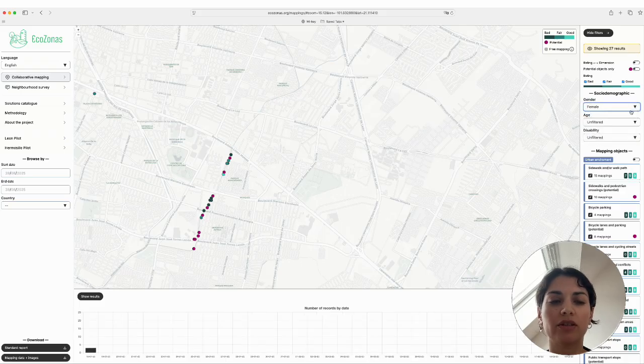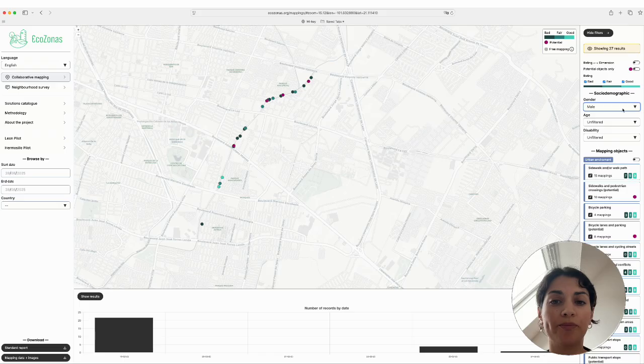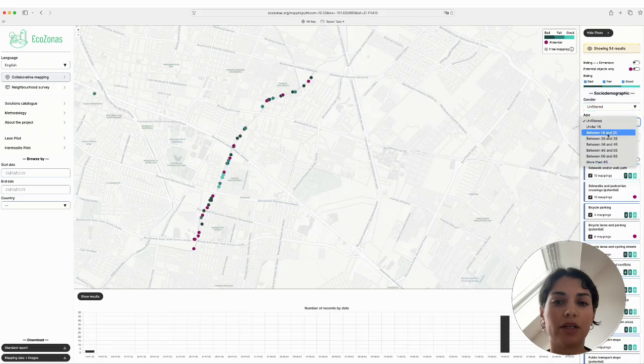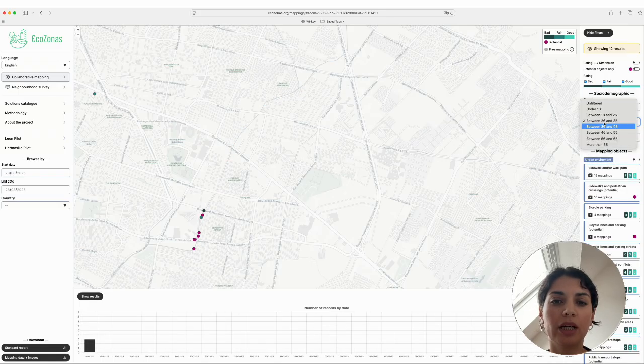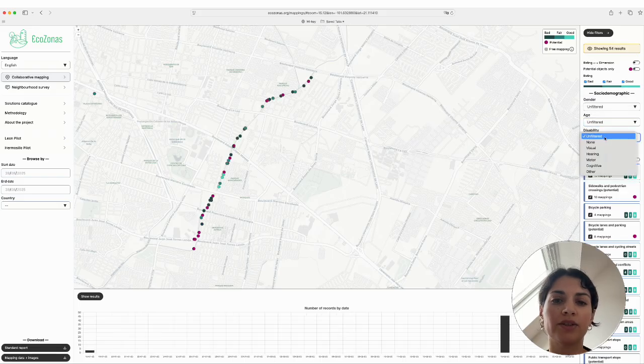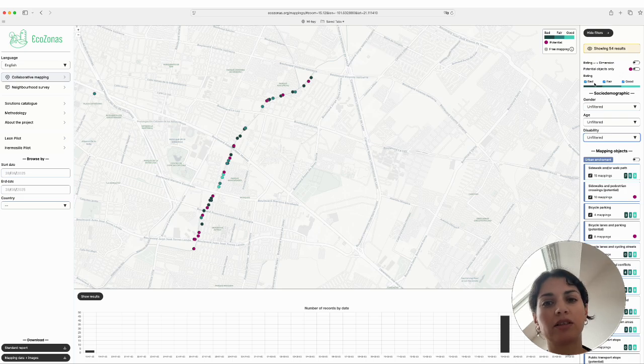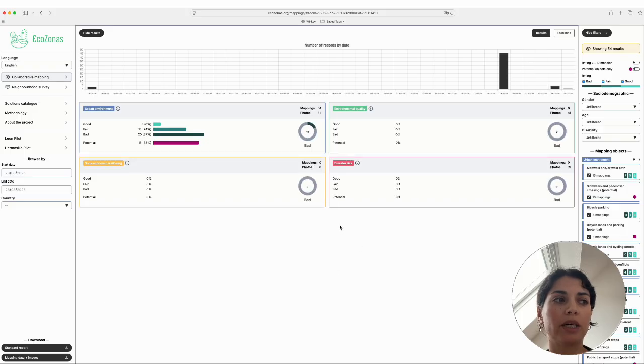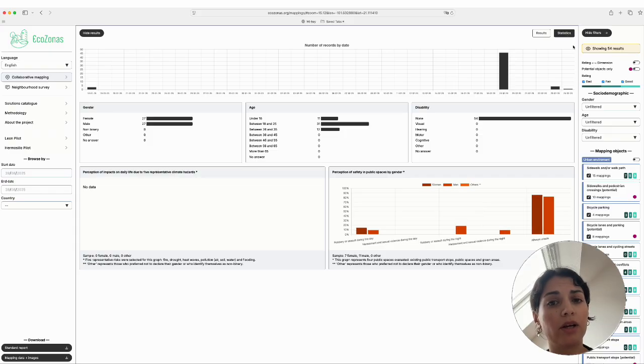Well, all of this information can be filtered by gender, also by age, also by disability. So the idea is that with these filters we can conduct more specific analysis. For example, if I would like to do more studies on the gender perception of public space, there we can also see some results and some graphics. In this case, we have a specific graphic for safety perception in public spaces by gender, and here we can see the information a bit more processed.